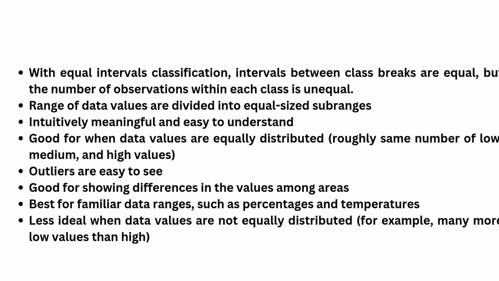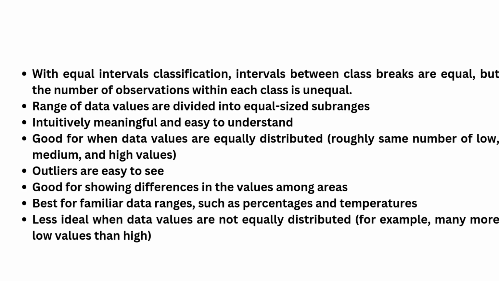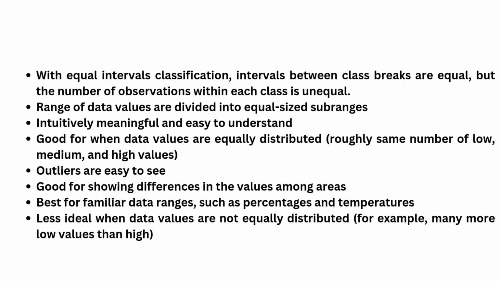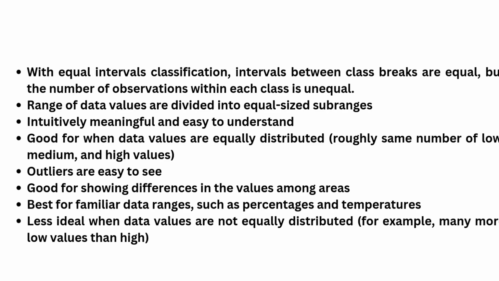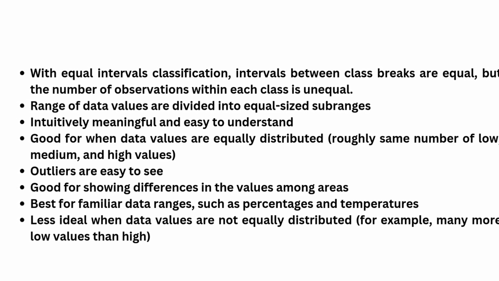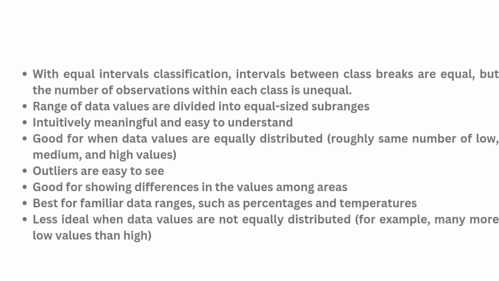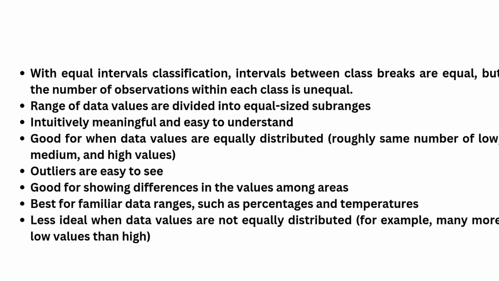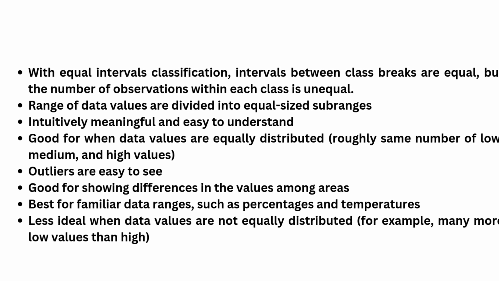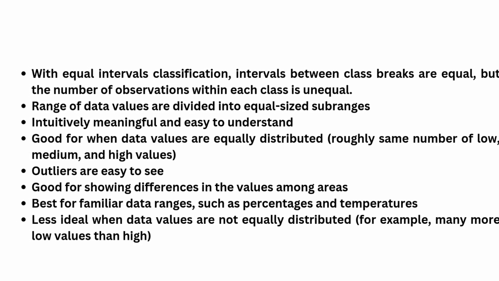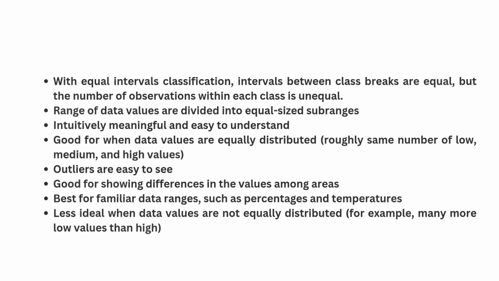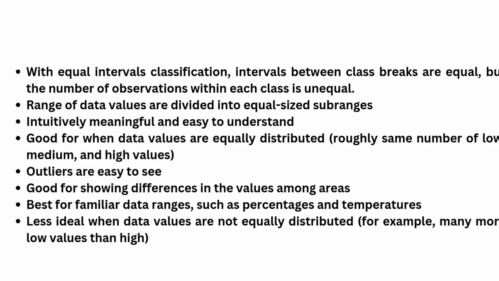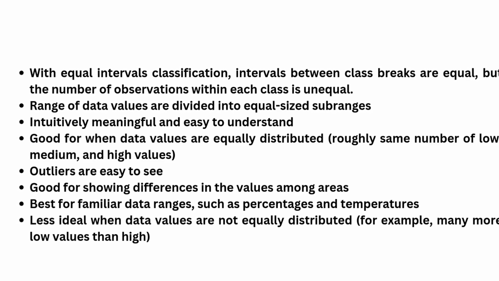1. Range of data values are divided into equal-sized subranges. 2. Intuitively meaningful and easy to understand. 3. Good for when data values are equally distributed, roughly same number of low, medium, and high values. 5. Outliers are easy to see. 6. Good for showing differences in the values among areas. 7. Best for familiar data ranges, such as percentages and temperatures. 8. Less ideal when data values are not equally distributed, for example, many more low values than high.